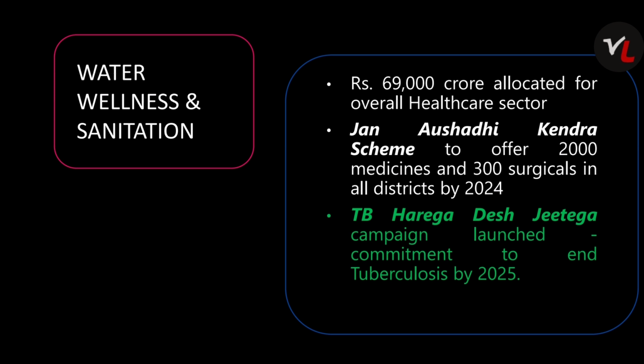Now let's move on to another section which is mentioned in Aspirational India, that is water, wellness and sanitation. Rupees 69,000 crore is allocated for the overall healthcare sector in this budget. Here Jan Aushadhi Kendra scheme is to offer 2,000 medicines and 300 surgicals in all districts by 2024.